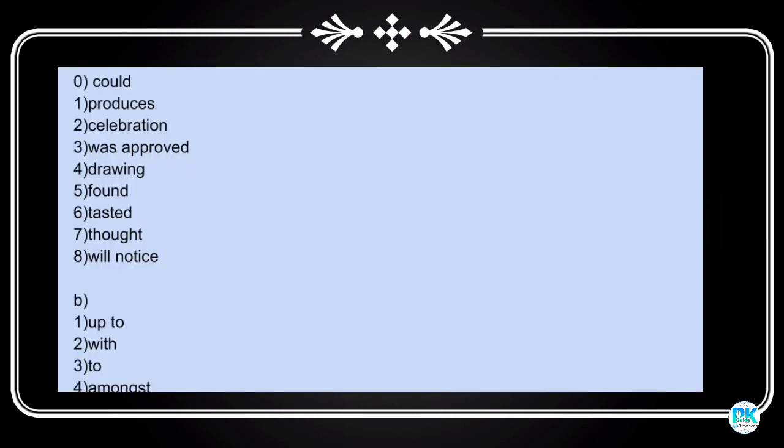Let us discuss once again. Question 5. 0 is already mentioned. Good. 1, produces. Second answer, celebration. Third, was approved, 4th drawing, 5th found, 6th tasted, 7th thought, 8th will notice. Now the B preposition type question. Answer 1 will be up to, second with, third to, and the fourth one amongst.